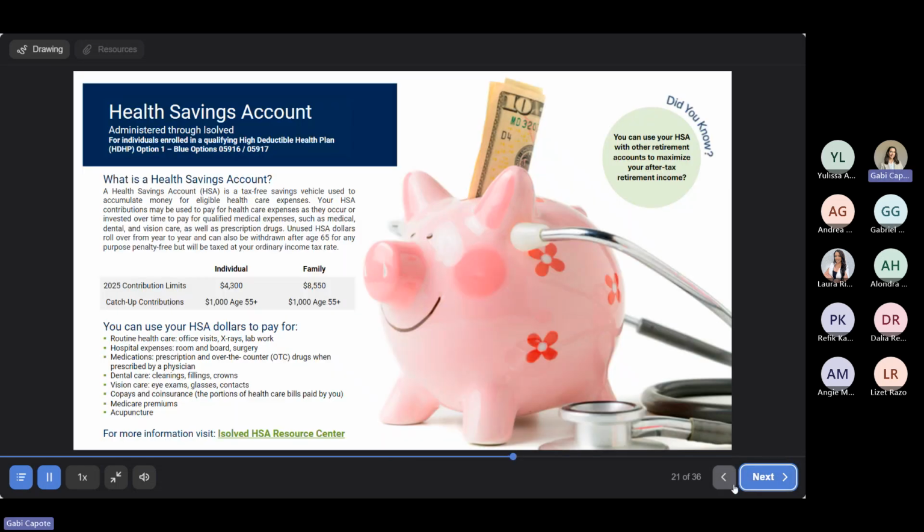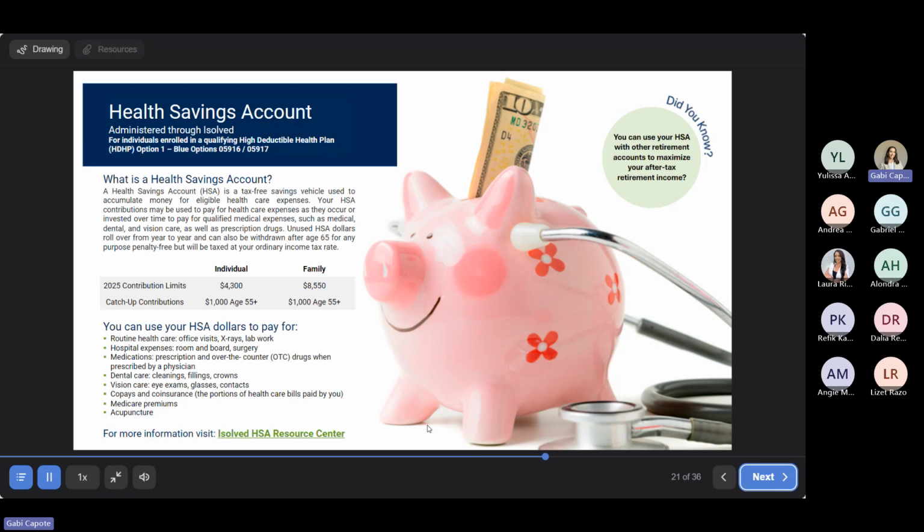So here we have some information going over an HSA account. You are able to enroll in the health savings account if you enroll in medical plan option 1. An HSA is a great way to save on your taxable income. You put pre-tax money into this account, and you're able to use it for routine healthcare, any medical expenses, hospital expenses, dental care, vision care, anything having to do with your healthcare.